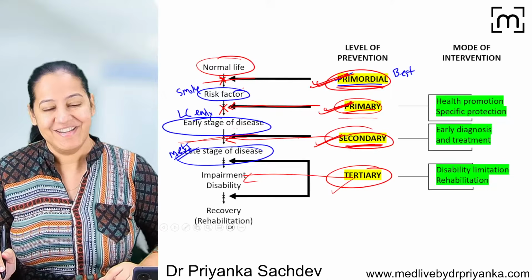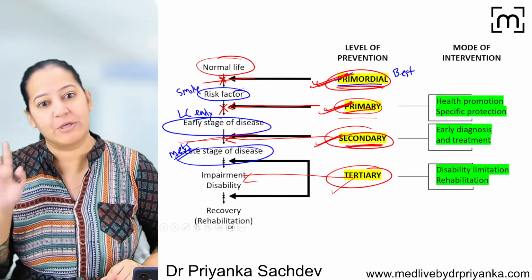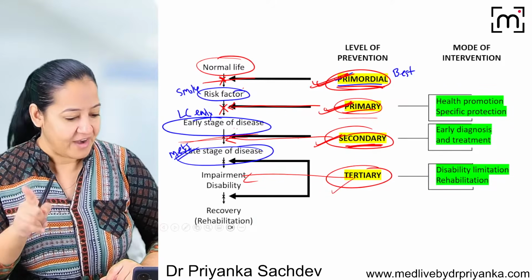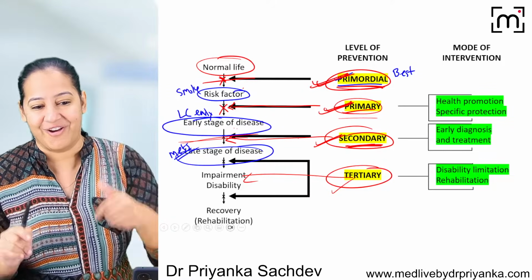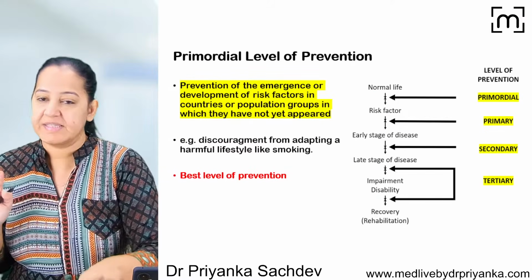How many of you got it? If you got it, it's very easy to understand all the examples. You get many MCQs based on that. So this is the basics. Shall I repeat, or did you all get it? Give me a thumbs up if you all got it. Or does anyone want me to repeat the 4 levels of prevention? Okay, so we will understand them one by one.